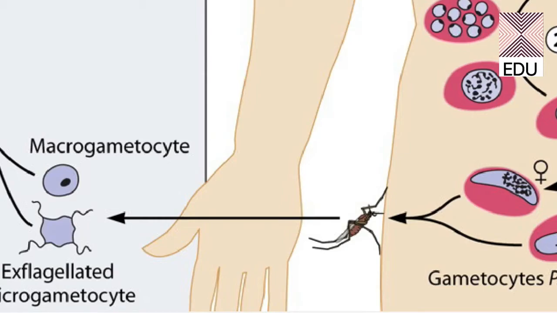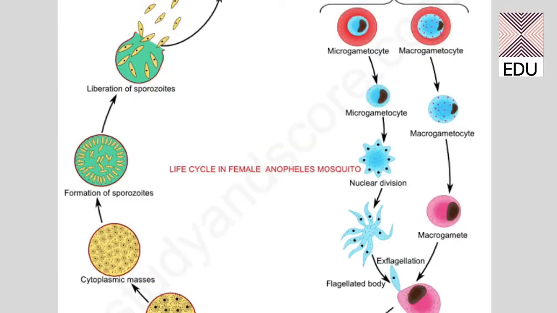So now the micro and macro types of gametocytes are present in this mosquito, and the first phase of the sexual cycle starts, which is the gametogony. In this phase, the gametocytes are differentiated into two types. First is the microgametocyte and second is the macrogametocyte. So they differentiate into the gametes.